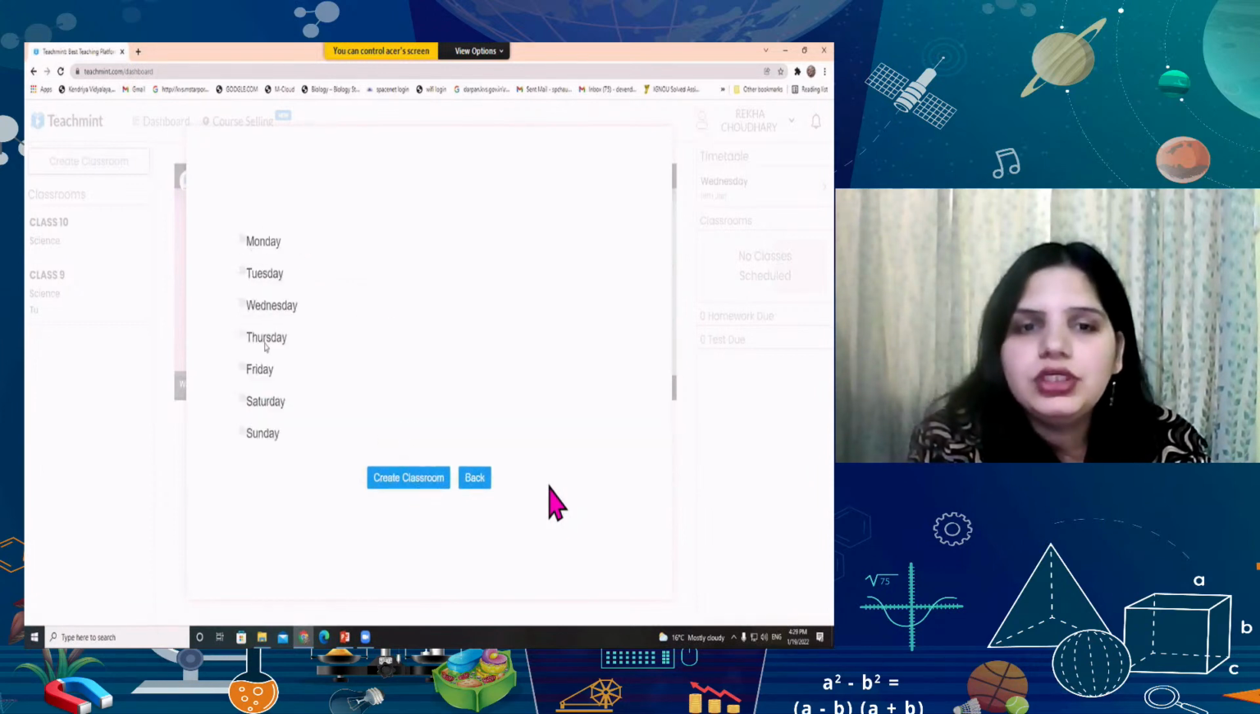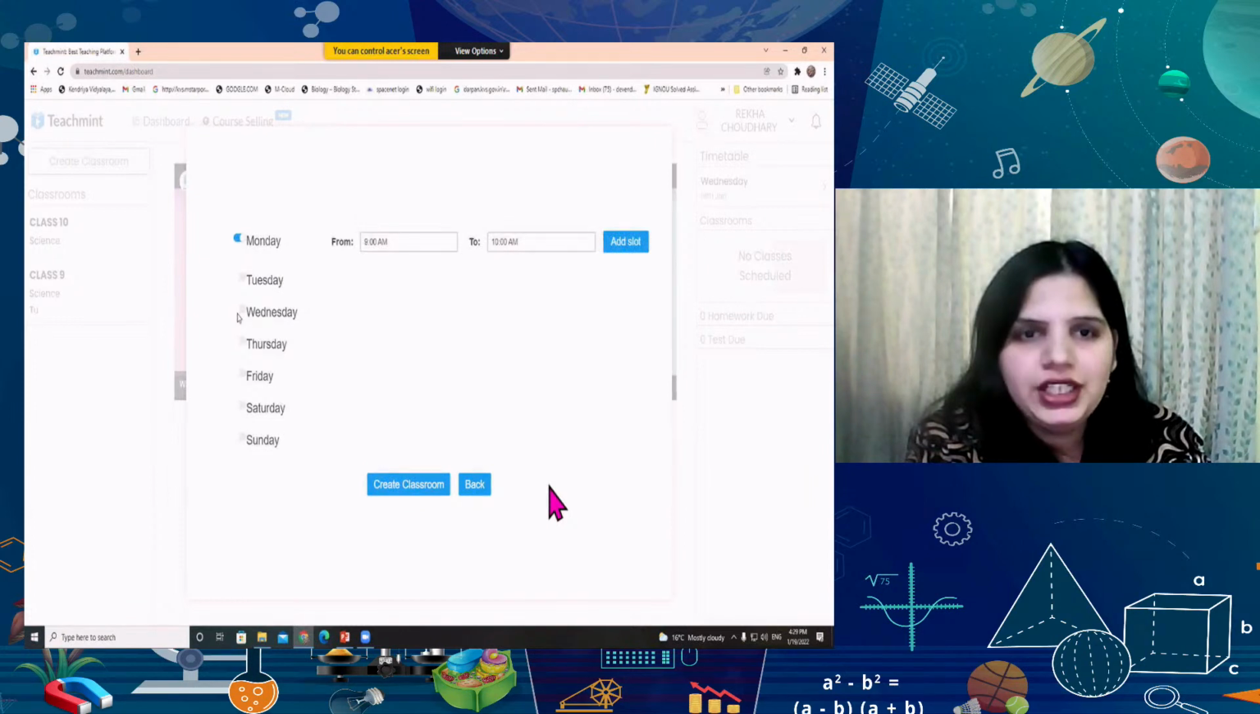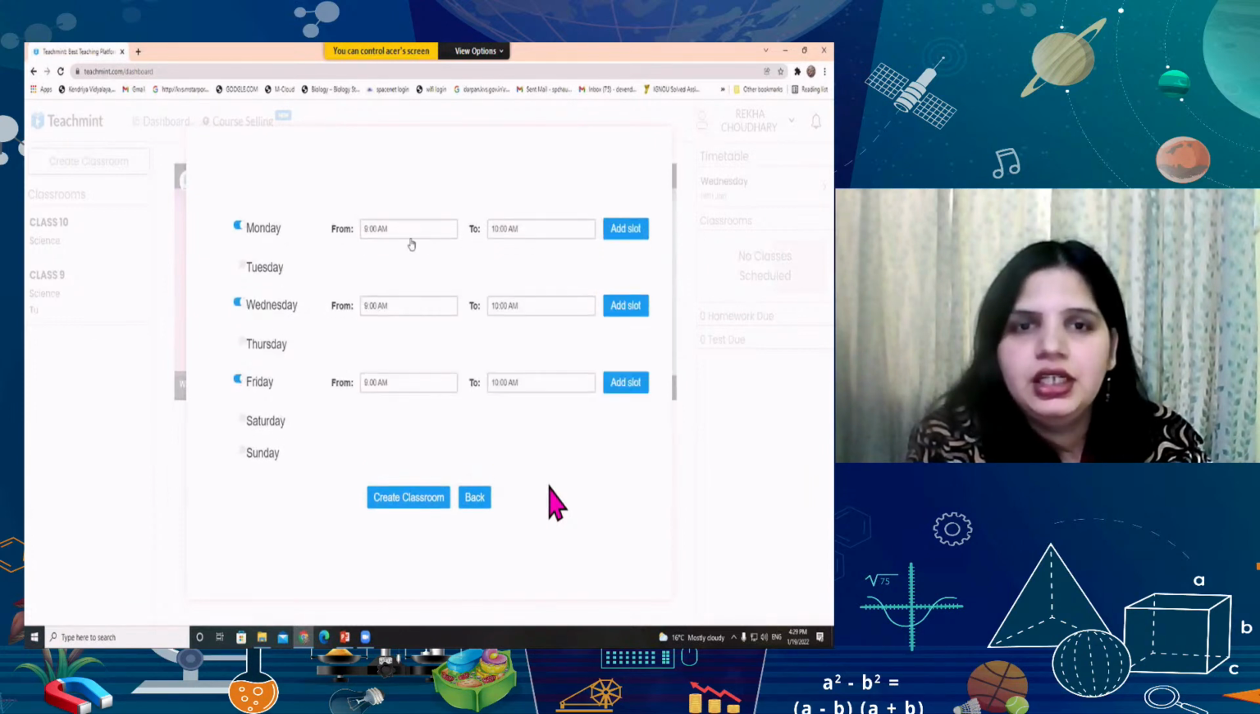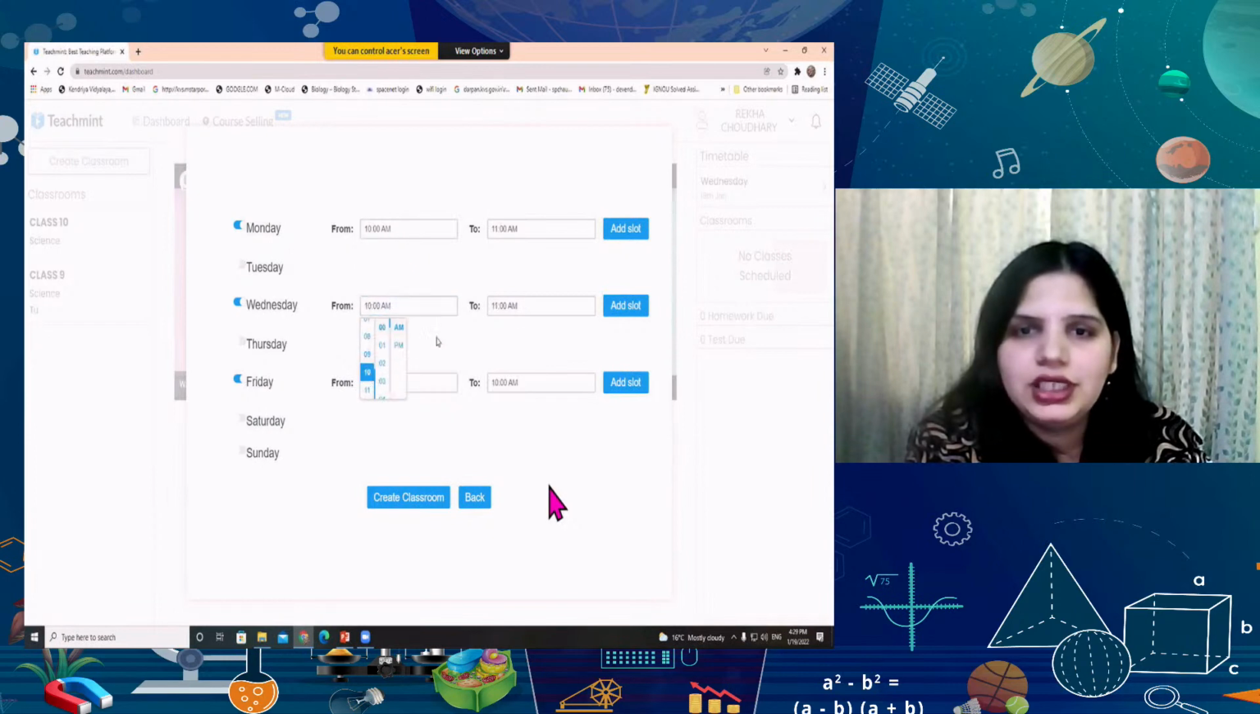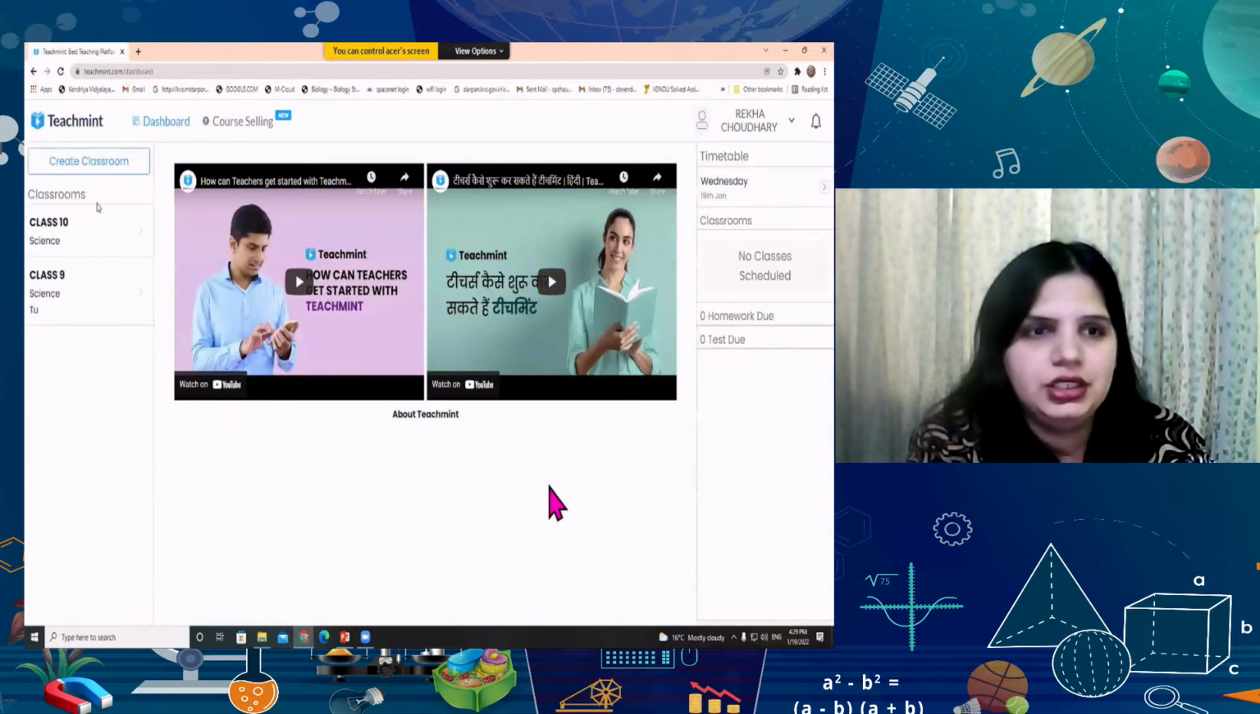After this, you have to set your timetable here. Suppose I'm having a period on Monday, Wednesday, and Friday. And here you can set the time for your classes. So let me take this 10 a.m. to 11 a.m. And if you want to add some other time slot on the same day, you can also do that. So make it also 10 to 11 or make it 10:30. Okay. So it is very easy to set your timetable on Teachment.